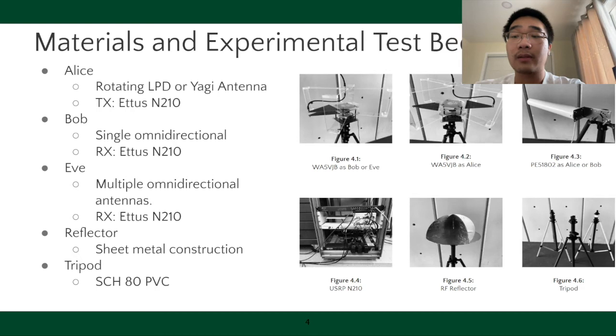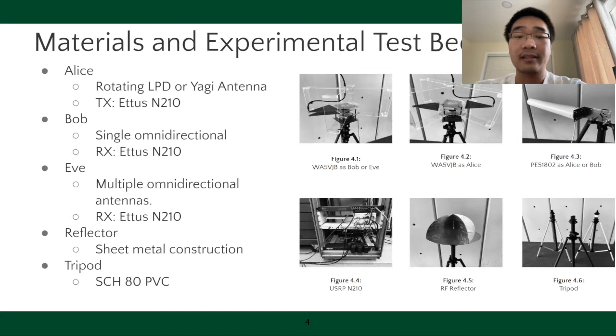The experiments also called for use of reflectors. They were made of 26-gauge sheet metal that is cut to size and epoxied together into this shape seen in figure 4.5. To further improve the reflector's effectiveness, an additional layer of reflective foil tape was added.